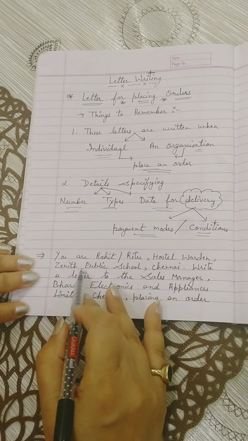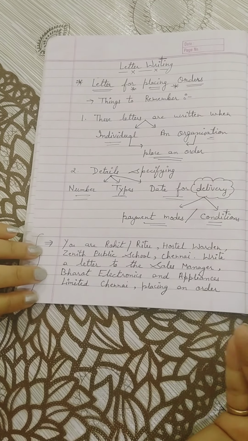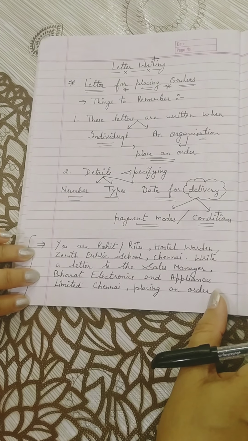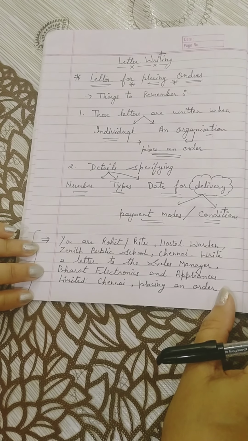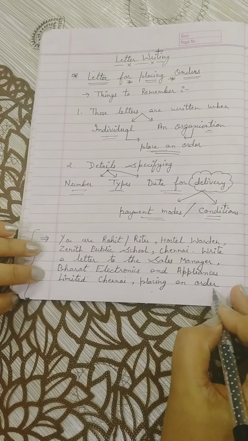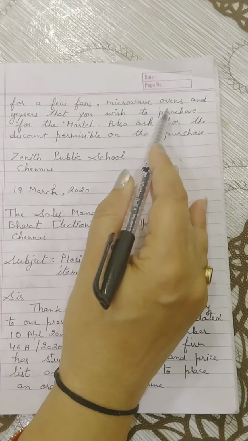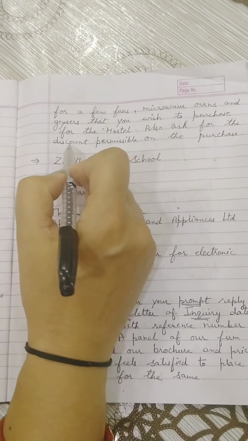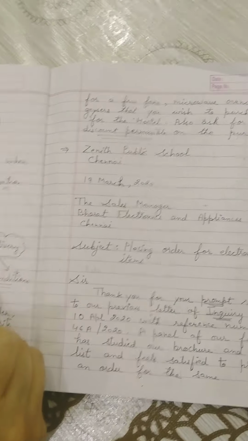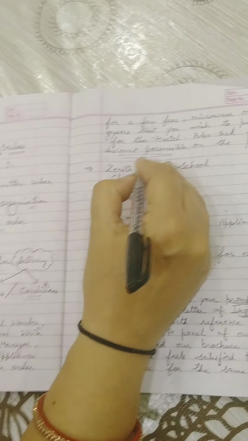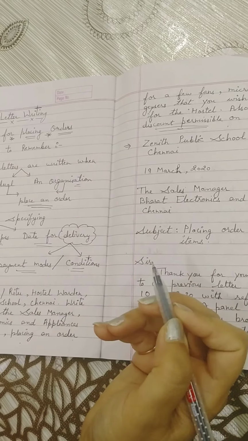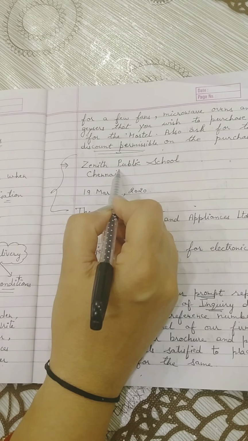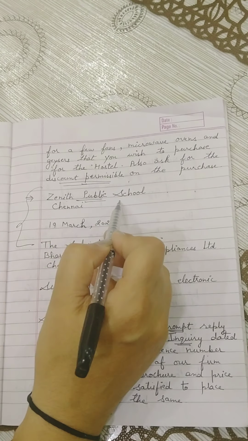For example, let us write a letter as an example. You are Rohit Ritu, hostel warden, Zenith Public School, Chennai. Write a letter to the sales manager, Bharat Electronics and Appliances Limited, Chennai. Place an order for a few fans, microwave ovens and geysers that you wish to purchase for the hostel. Also ask for the discount permission. Here also, students, I told you how you are going to mention the discount permission in the conditions and in the payment mode. Here we will start. It is mentioned that you are from Zenith Public School, Chennai.